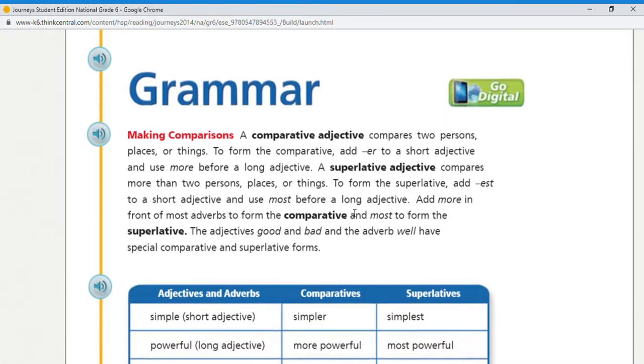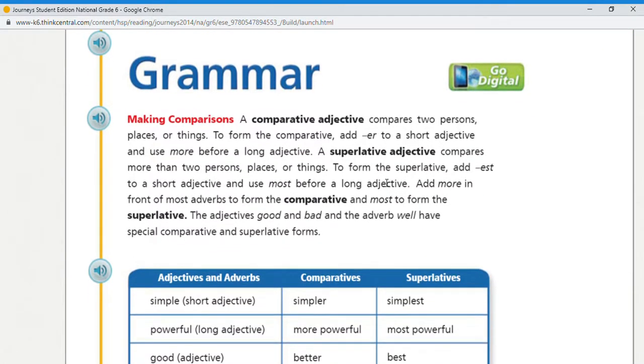By talking about superlative adjectives, it compares between more than two persons, places, or things. And to form the superlative adjective, we add est to the end of the adjective if it is short, and if it is long, we add most before the adjective. So this is about adjectives.